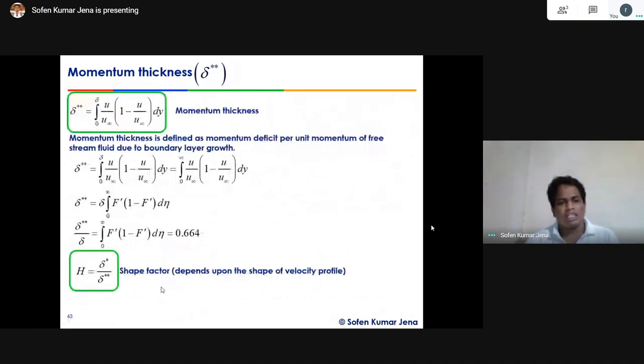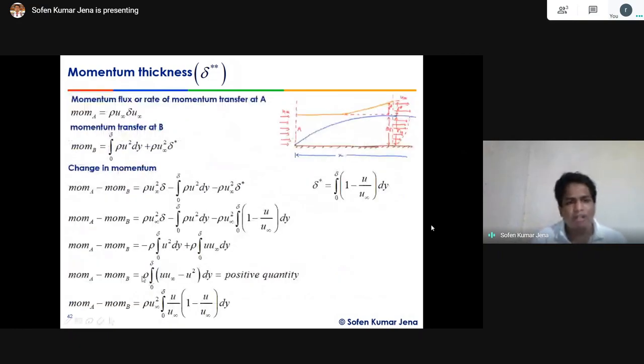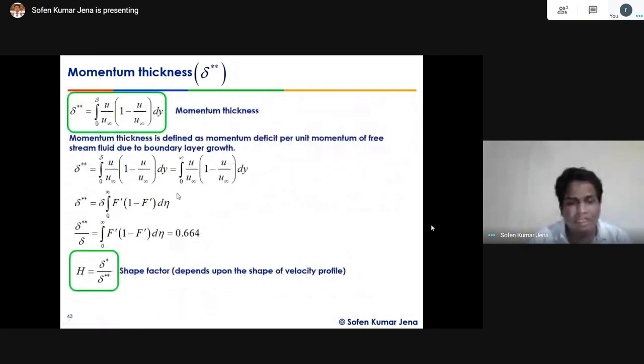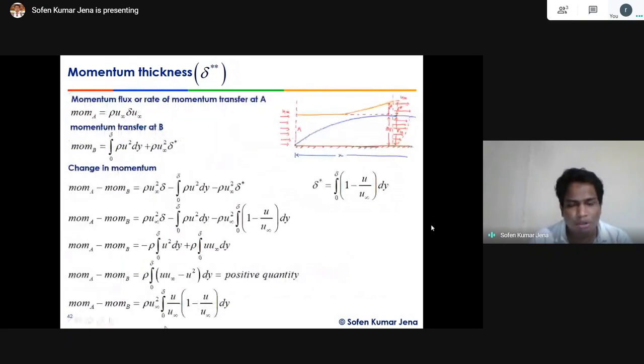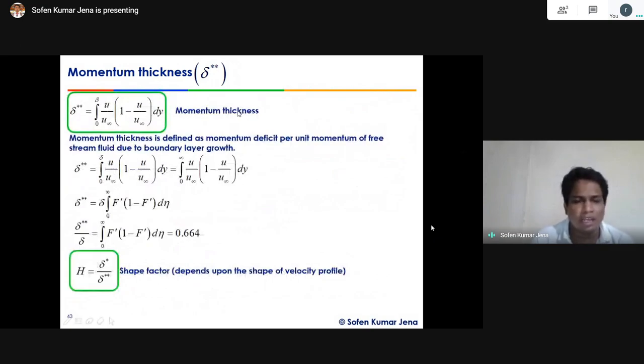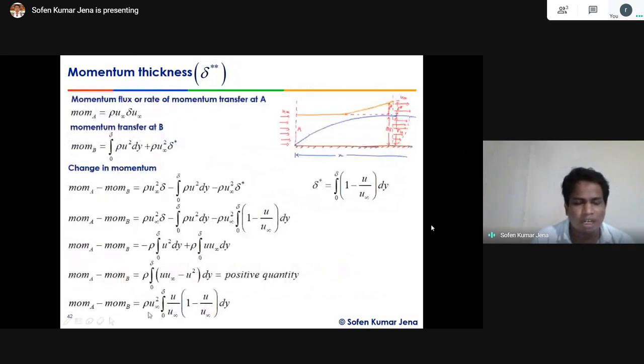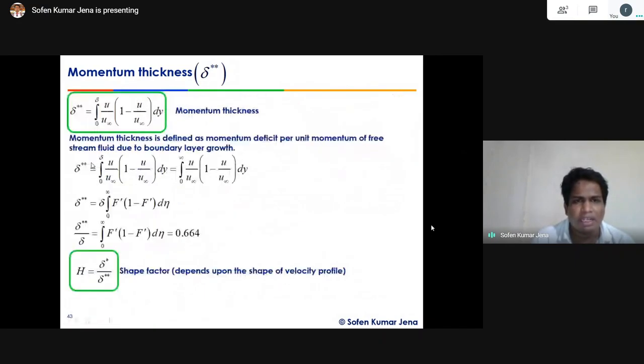Then this change in the momentum, divided by rho into u infinity square, that term I named the momentum thickness. So when I divide the rate of change of momentum by the free stream kinetic energy, it becomes my momentum thickness equation, represented as delta double star.